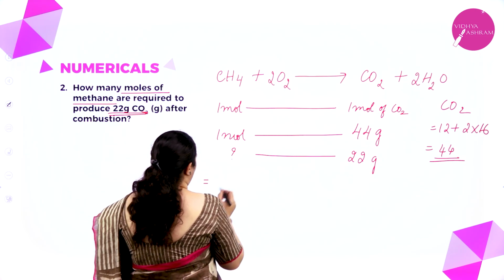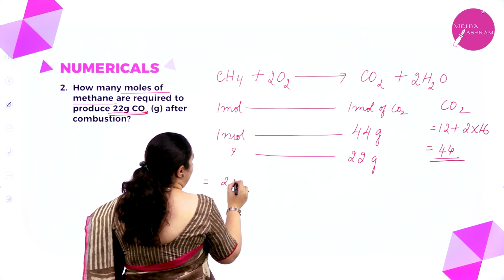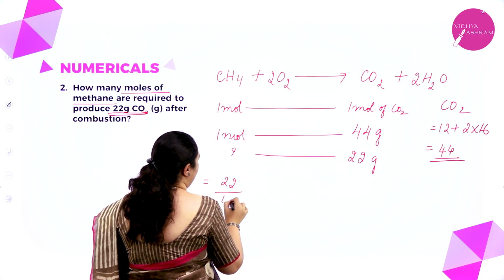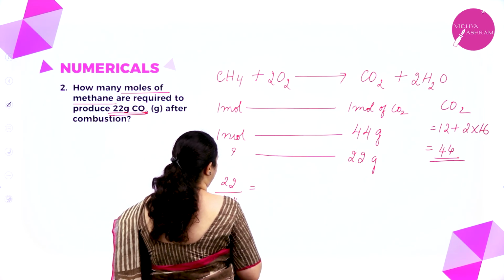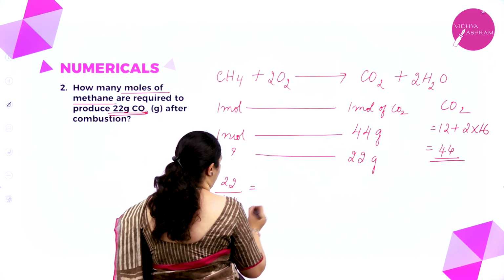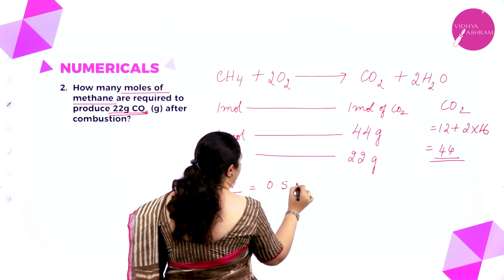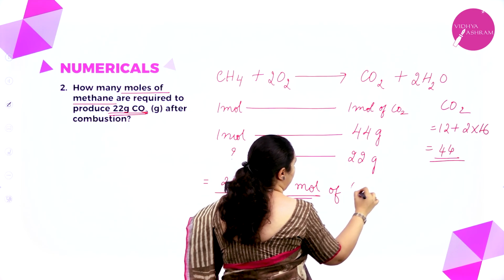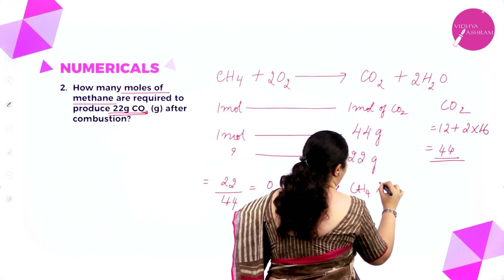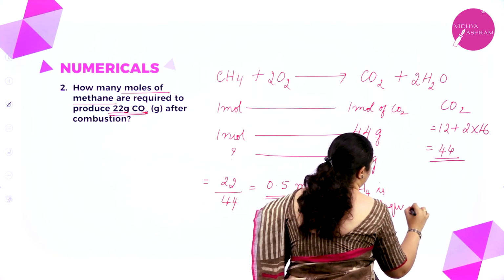That is 22 into 1, I am not writing it, divided by 44. That is nothing but 0.5 mole of methane is required.